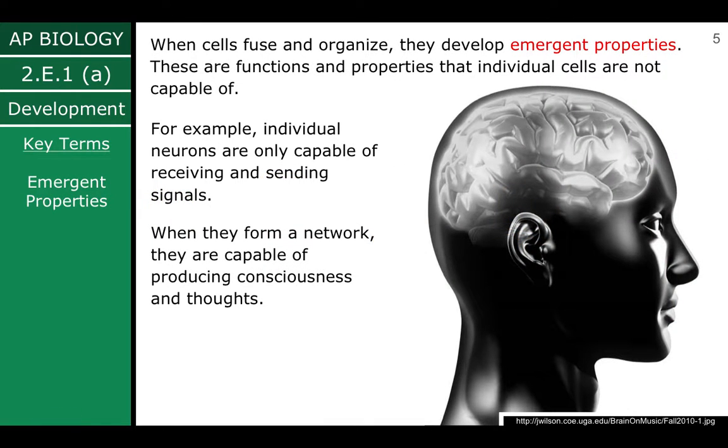When cells fuse and organize, they develop what are called emergent properties. These are functions and properties that individual cells are not capable of. For example, individual neurons are only capable of receiving and sending signals. But when they form a network, like our nervous system, it's able to produce something like consciousness and thought processes. Once again, those are called emergent properties.